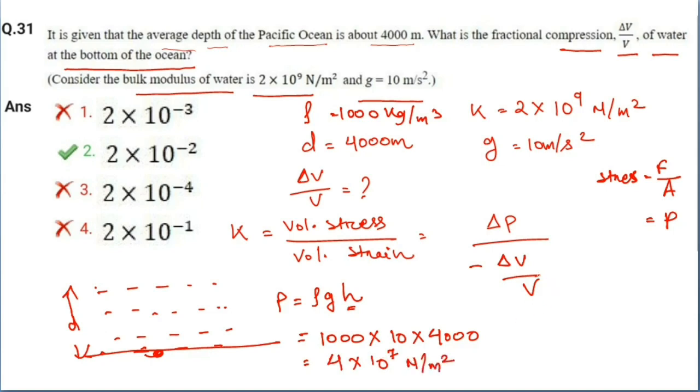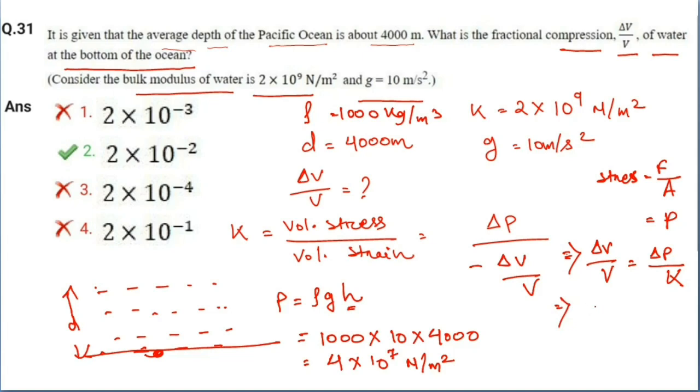Now if we consider this case, here K is given, delta P we have calculated, the value of pressure, and now we have to find out delta V by V. The negative sign here means the volume decreases, that's why the negative sign is there. So delta V by V is equal to delta P by K, that means pressure by bulk modulus.